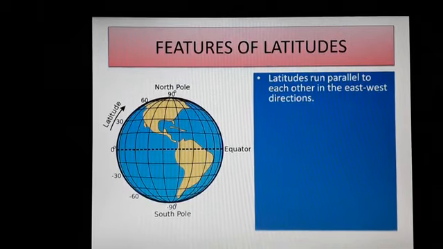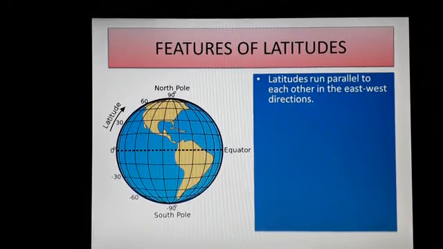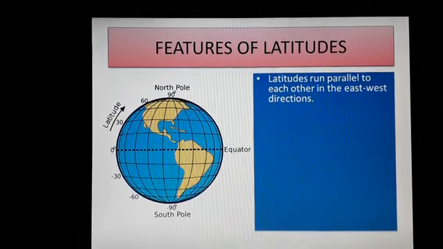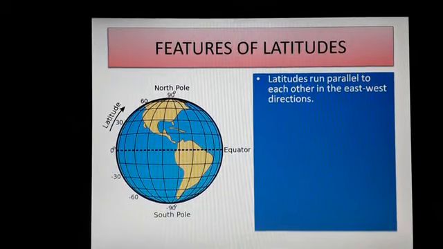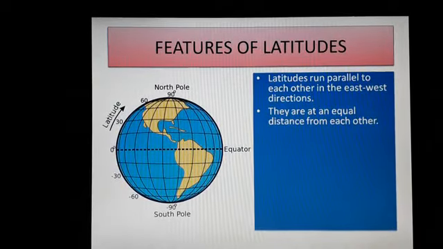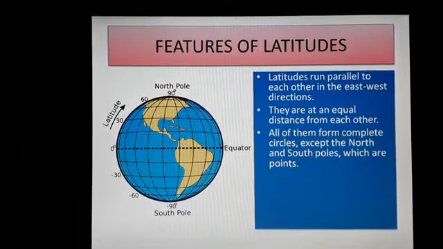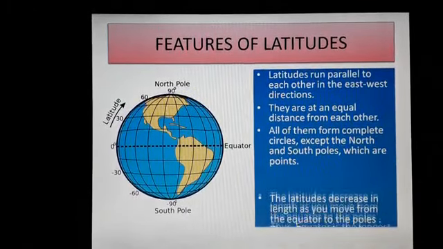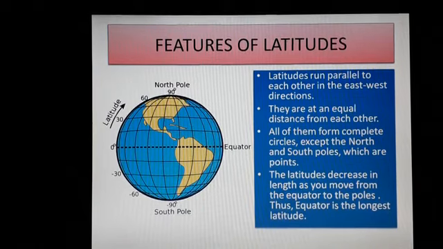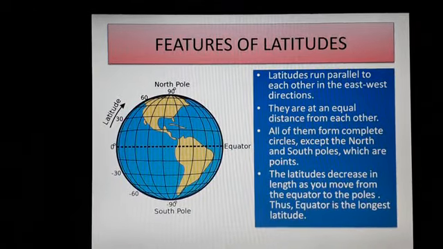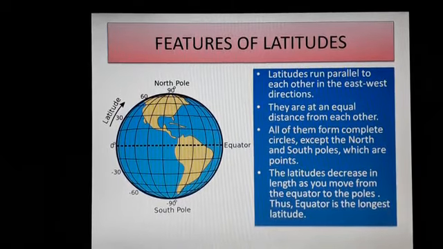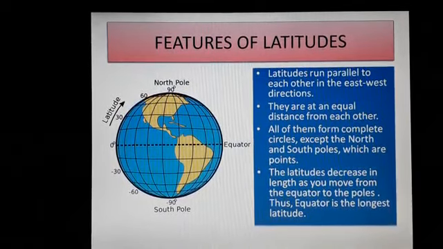Latitudes run parallel to each other in the east to west direction. All of them form complete circles except the north and south poles, which are points. The latitudes decrease in length as you move from the equator to the poles. Thus, the equator is the longest latitude.